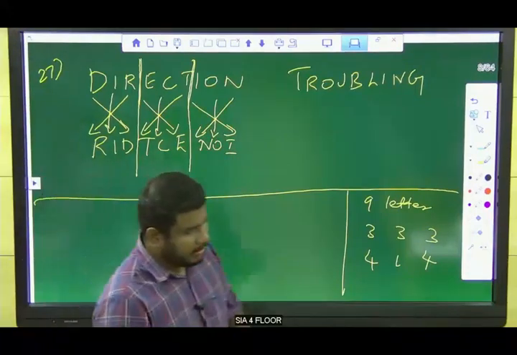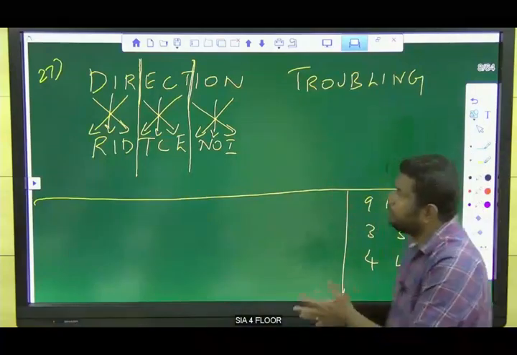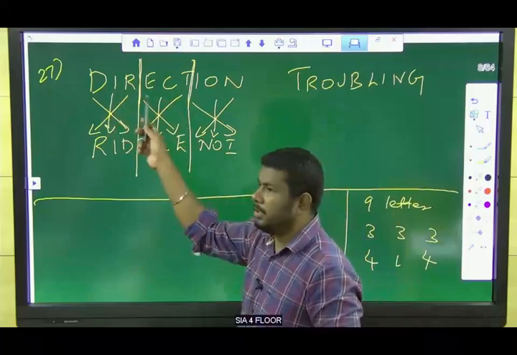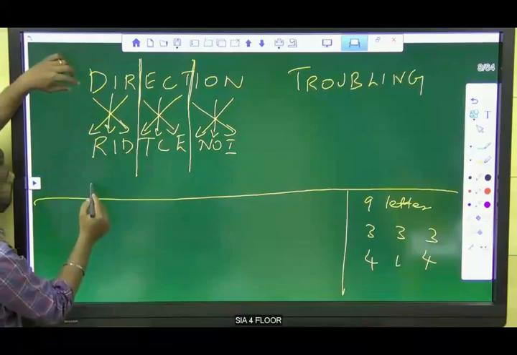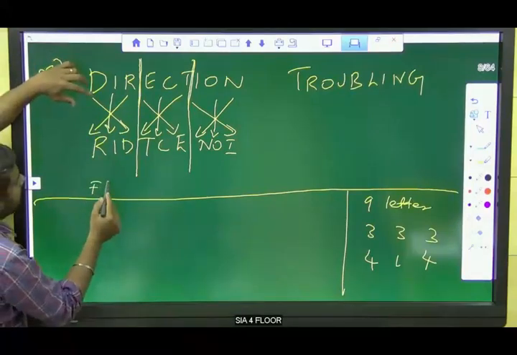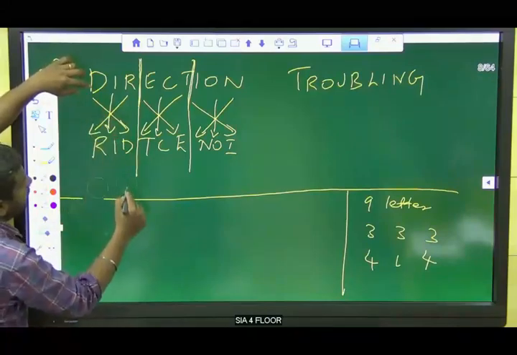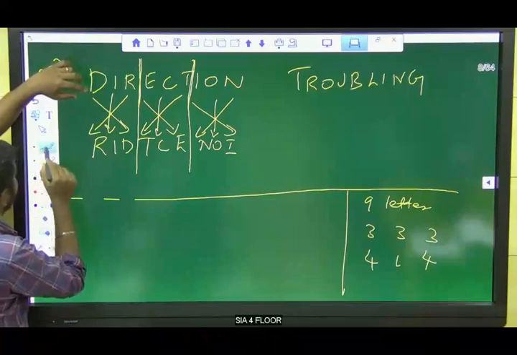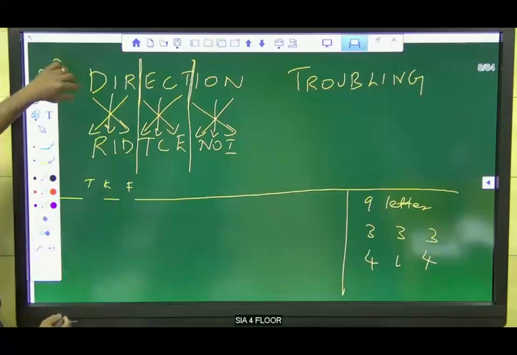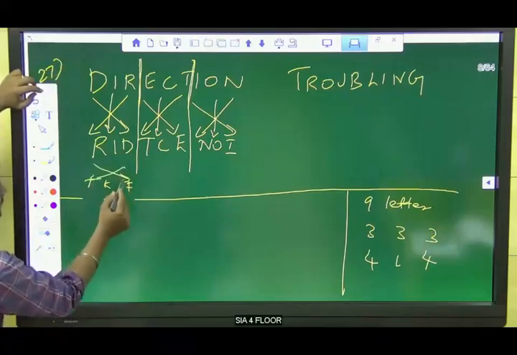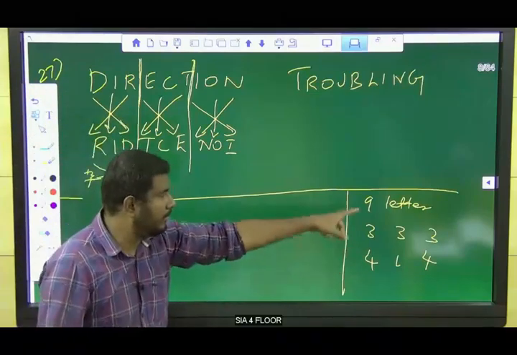Listen guys, this is one logic. If it is nine letters, they will take the pattern like this. They will code in whatever way, but here in the question, first and third letter interchange. For some questions the logic will be D, so they will get F, I, J, K. For example, D will be F, or S, T. So first letter, third letter interchange plus two position. Like that. So the logic will vary somewhere, but the pattern will always be like this for nine letters.